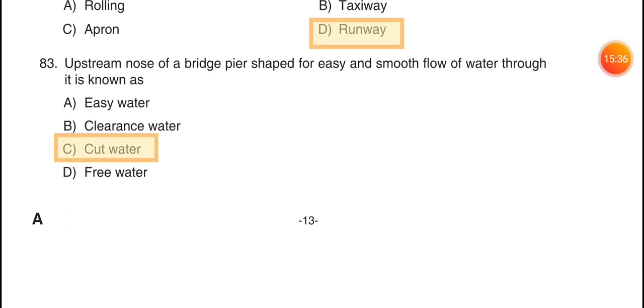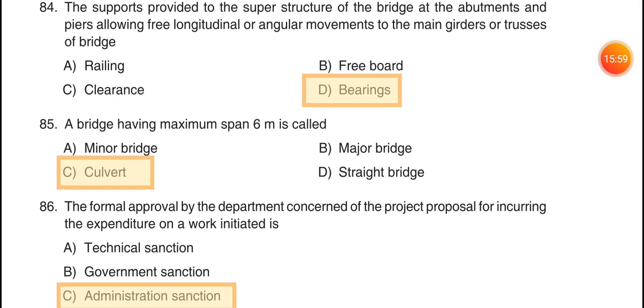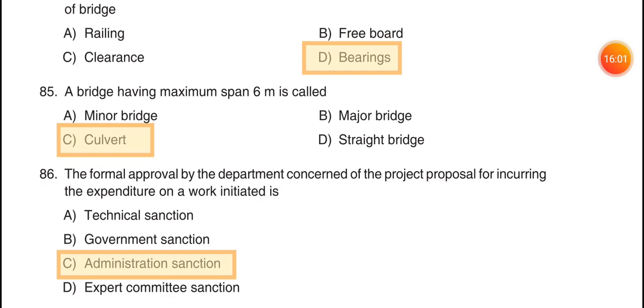83. Upstream nose of bridge pier shaped for easy and smooth flow of water through it is known as option C, cutwater. 84. The supports provided to superstructure of the bridge at the abutment and piers allowing free longitudinal or angular movements to the main girders or trusses of bridge. Option D, bearings. 85. A bridge having maximum span 6 meter is called option C, culvert.